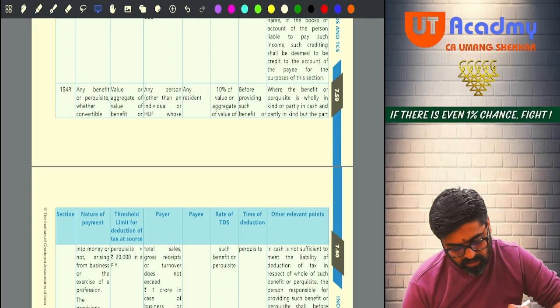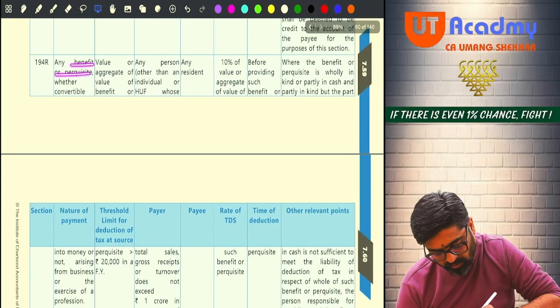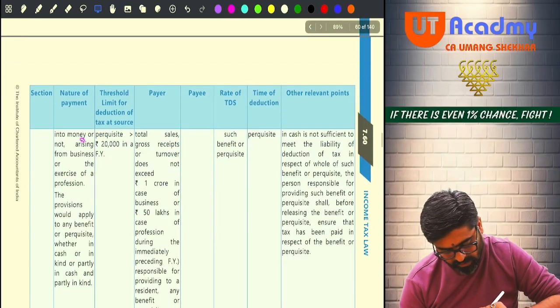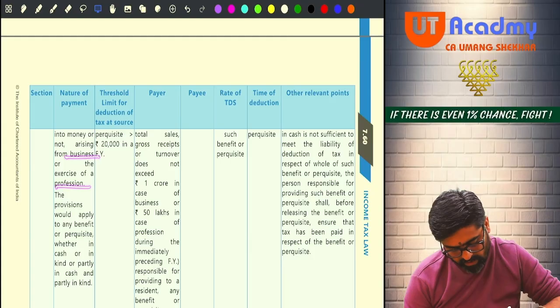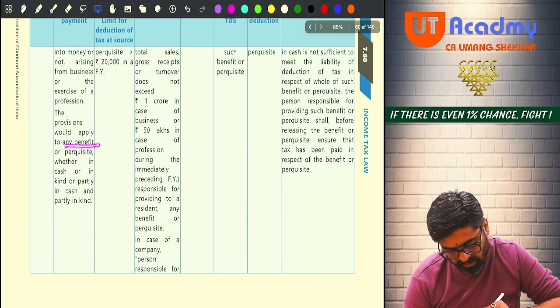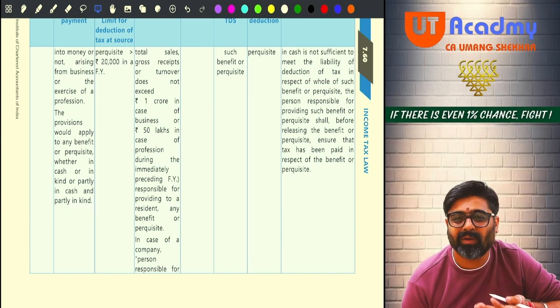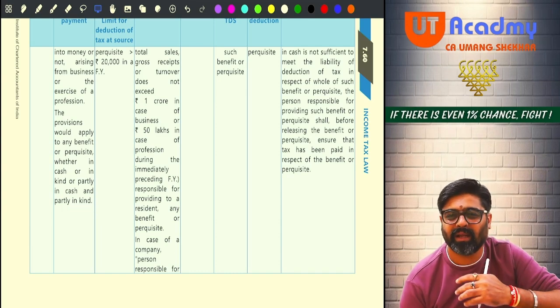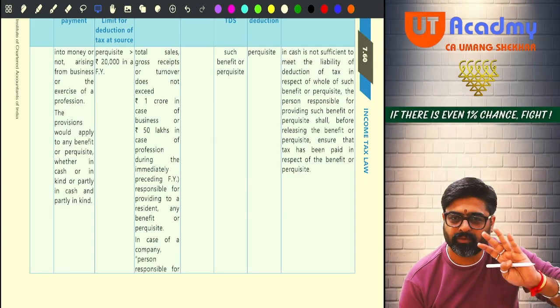Got it, sir? So now, any benefit or perquisite, whether convertible into money or not, arising from business or profession, the provisions would apply to any benefit or perquisite, whether in cash, in kind, or partly in cash and partly in kind. Write down: perquisite in the course of business or profession. That's it. This payment is covered.